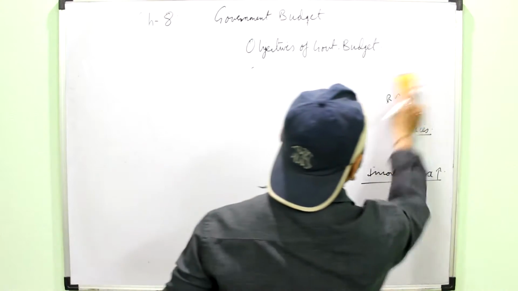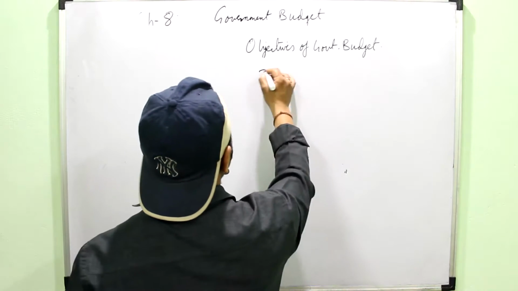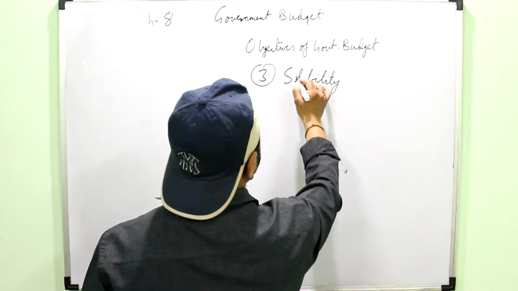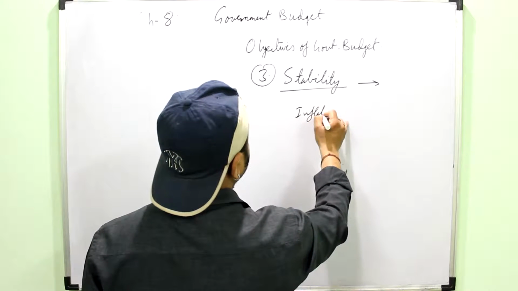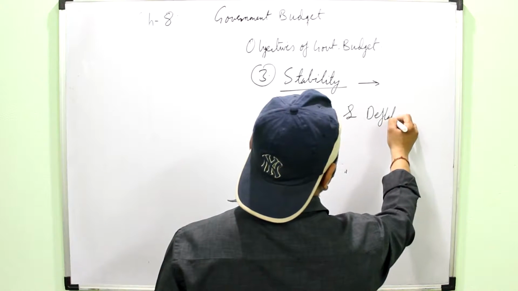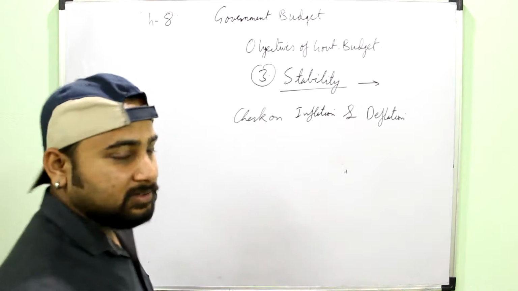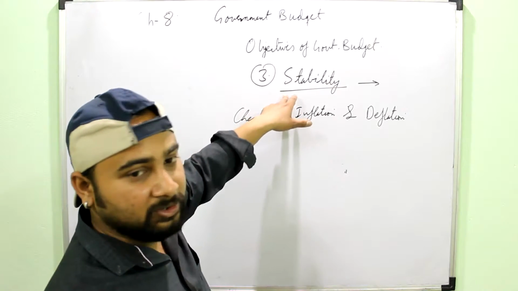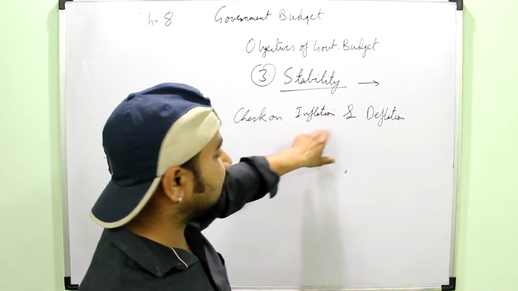Okay, then the third objective is stability. Stability in the economy means keeping inflation and deflation checked, or you can say a check on inflation and deflation. Just remember we had done the fiscal policy in Keynesian theory. That is the government's taxation, government's expenditures, deficit financing. So all these things the government uses to control inflation and deflation.